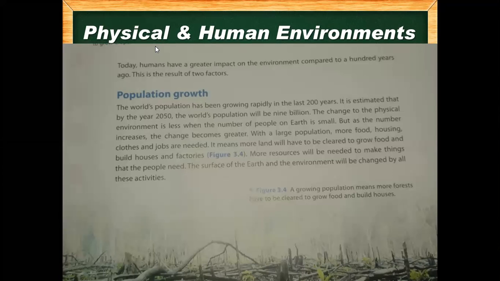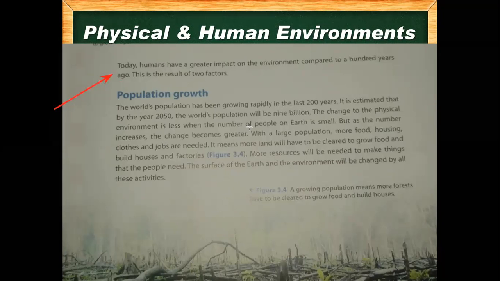Okay. Ayan, can you read the first line? You can unmute yourself now. Can you read these lines? Today, humans have a great impact on the environment compared to 100 years ago. This is a result of two factors. Okay. Thank you, Ayan. So today humans have a great impact.